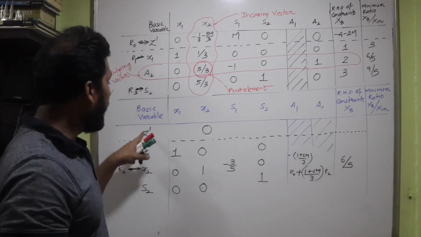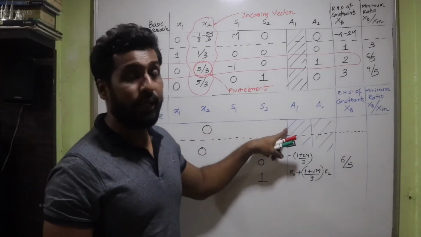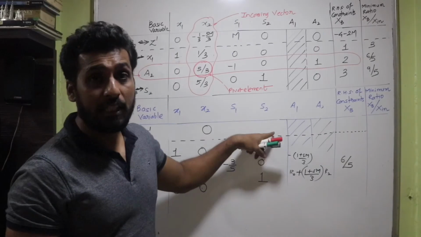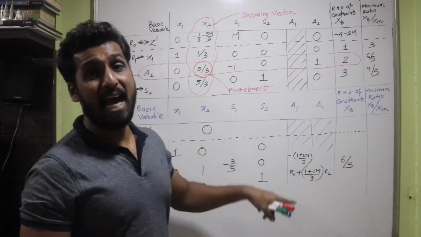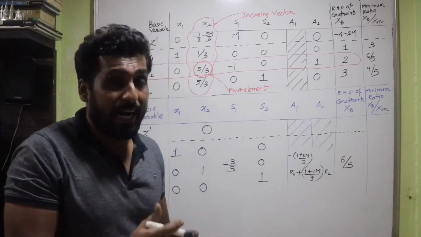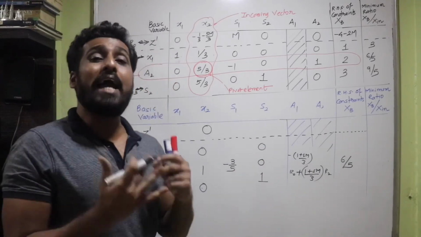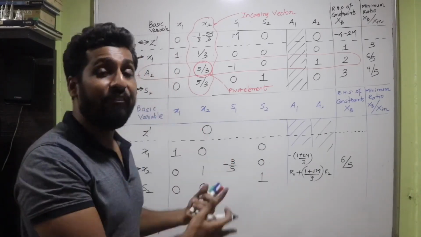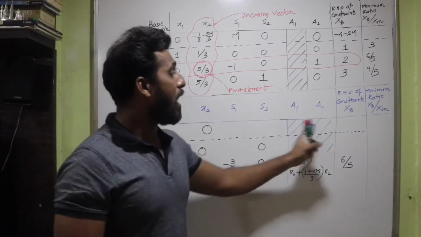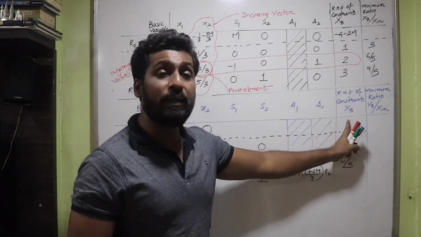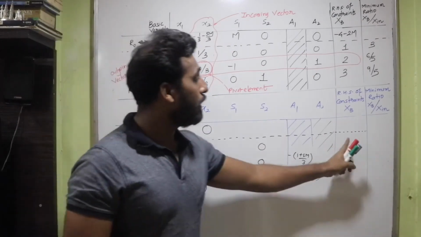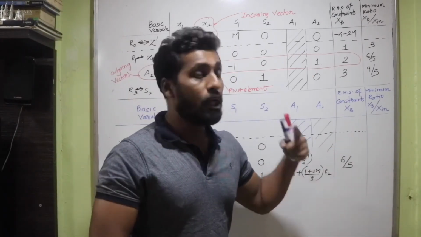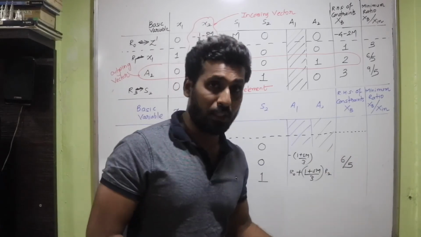My job is to make maximum values 0 in the row of Z dash. As soon as all entries in the row of Z dash become non-negative, that means either positive or 0, I can be rest assured that I have reached the final simplex table. The value in the column of XB is going to be the optimum solution. The values of X1 and X2 in the column of XB are going to be the optimum solution, isn't it?